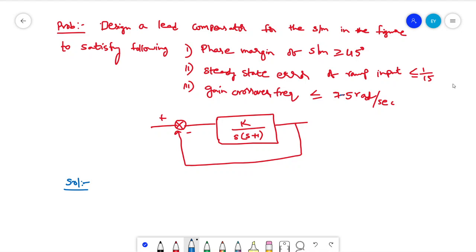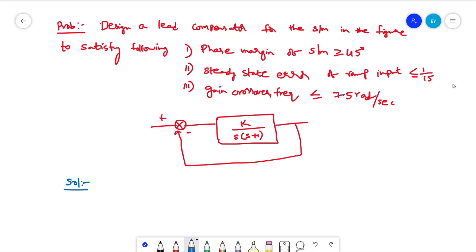So in the previous class, what we saw was designing a controller gain, where they asked us to meet time domain specifications like rise time and overshoot, etc. Here, the specifications are in terms of the frequency domain. So what we need to do is draw a Bode plot for the given transfer function.